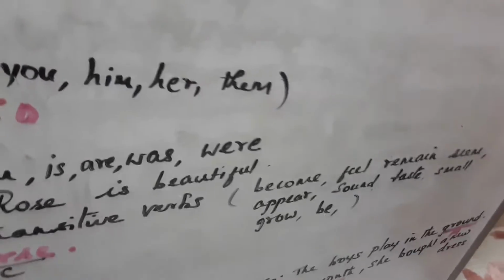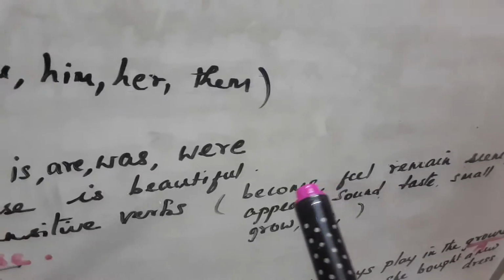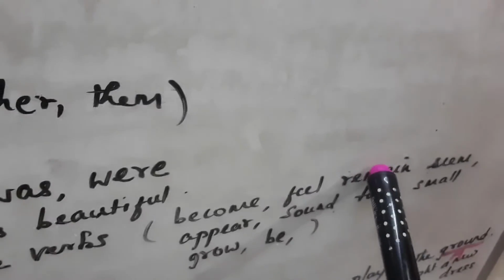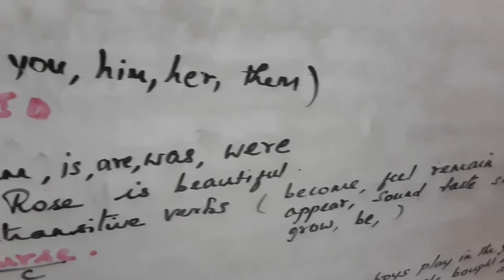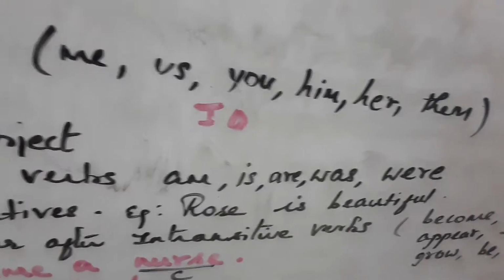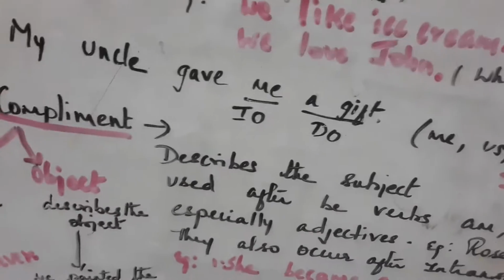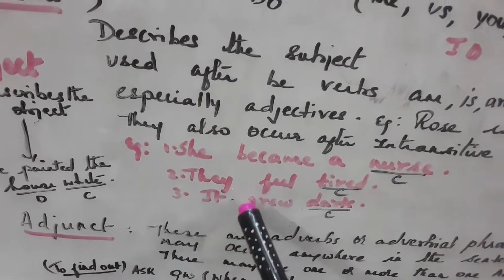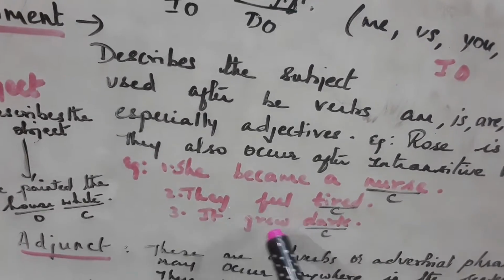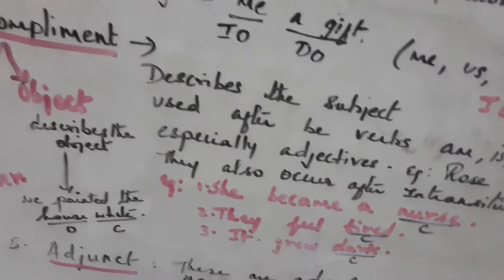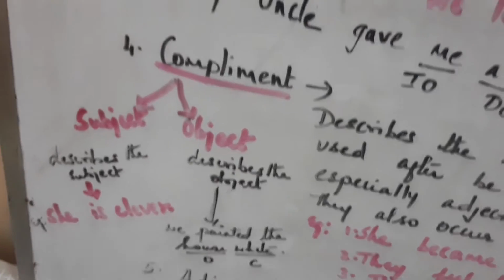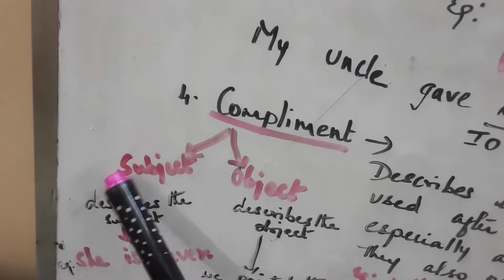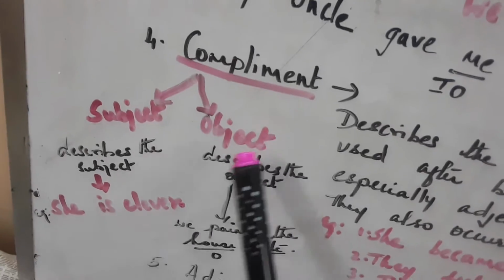So, there are intransitive verbs like become, feel, remain, seem, appear, sound, taste, smell, grow, be. Okay, so I have given you an example here: it grew dark. That is the example for an intransitive verb. Now there are two complements: subject complement and object complement.